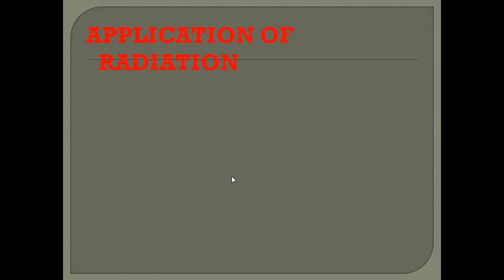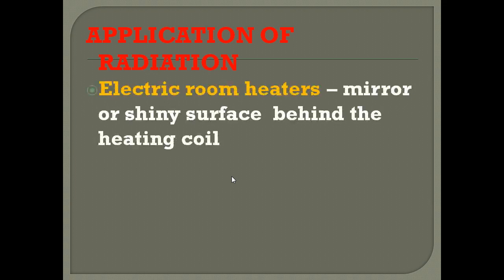Now we can see applications of radiation. The radiation principle is used in electric room heaters, which have mirrors or shiny surfaces that help direct all the heat from the heating coil towards the front of the heater. You might have seen an electric room heater.